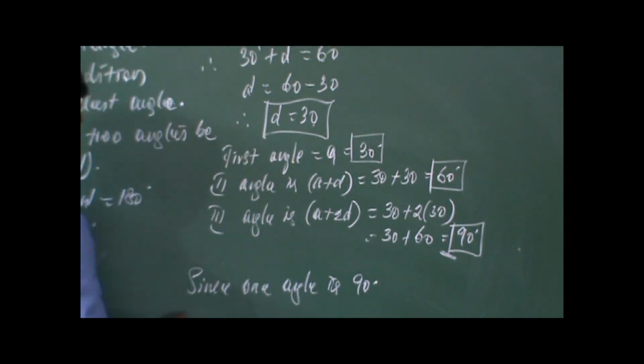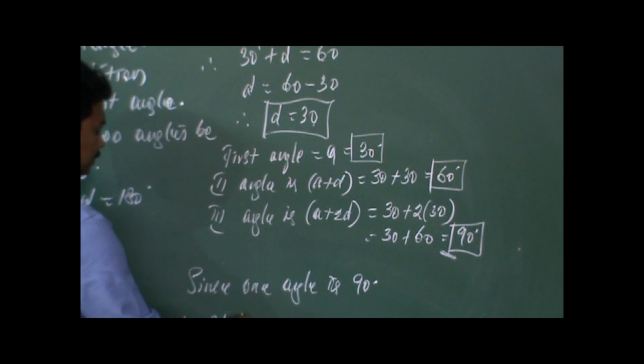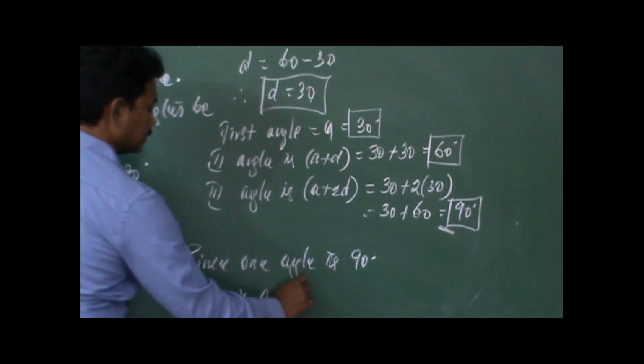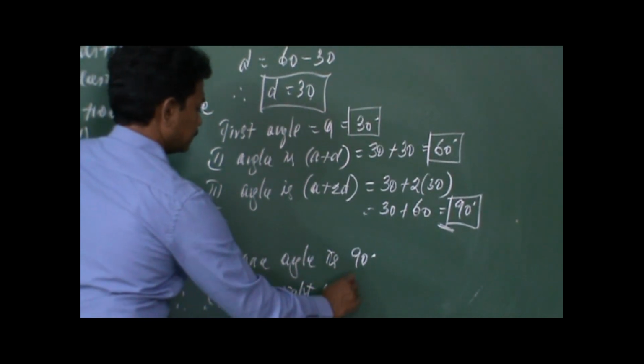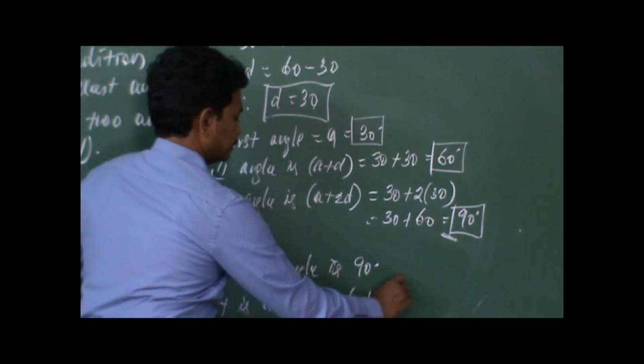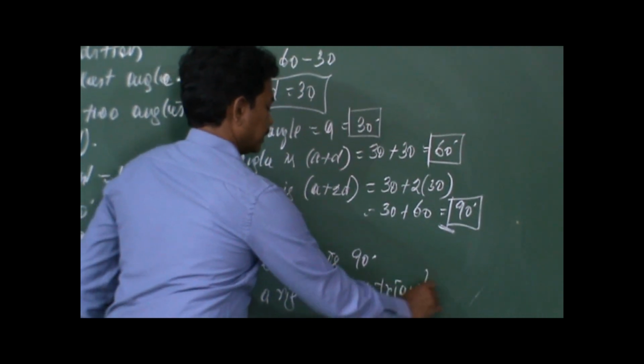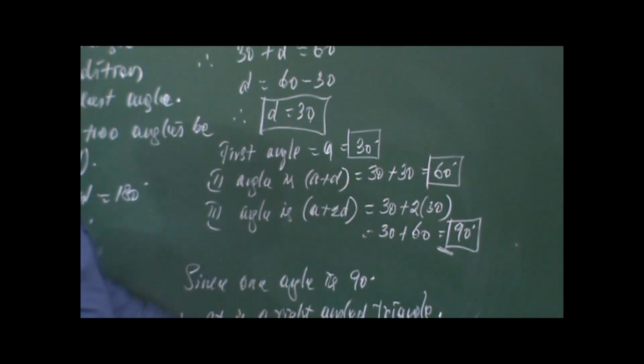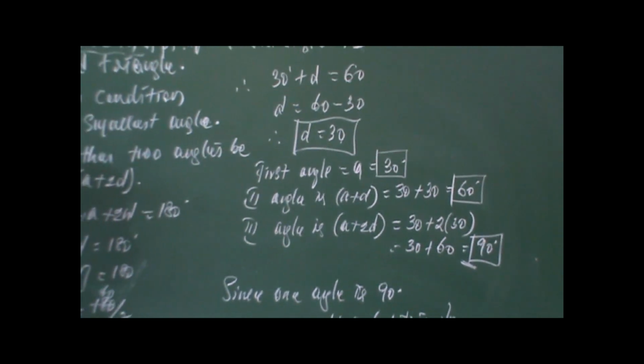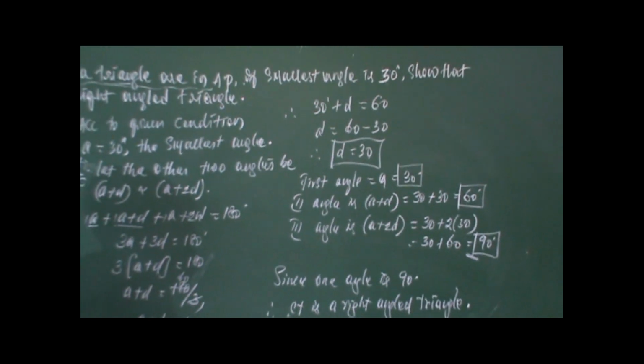since one angle is 90 degrees, therefore it is a right angle triangle. So this is how we have to conclude for this 2 marks application question.